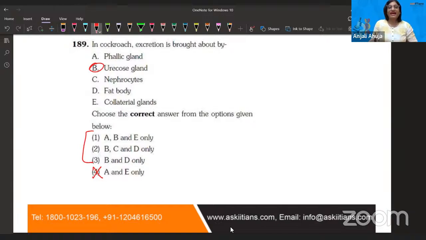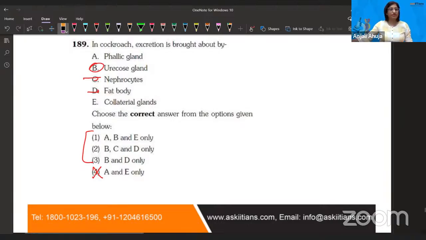Think about it. Actually, fat body also, you know, if you remember, I have uploaded these pictures in my classes. I uploaded a picture of the fat body, how it is white, above the skin. It was a proper dissection picture I uploaded, and fat body is there. And nephrocytes, definitely nephrocytes are there. We do have kidney, but modification happens, right? Nephridia, contractile vacuole in protists, and then in the further cells, protonephridia, flame cells, same thing, nephridia and all that. Nephrocytes are there. So B, C, and D are the options.